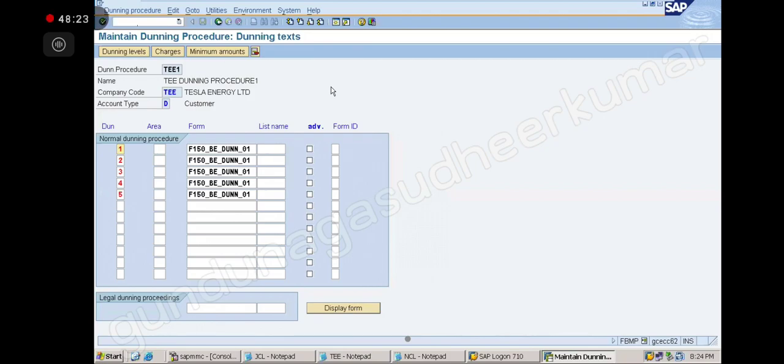You are drawing an outline. So these customers come under this Dunning area, right? A particular area will have some number of customers. See, we have controlling area and business area. So certain areas you are maintaining, and certain customers are allocated to that Dunning area. So the procedure is one level, and the Dunning area is another level.